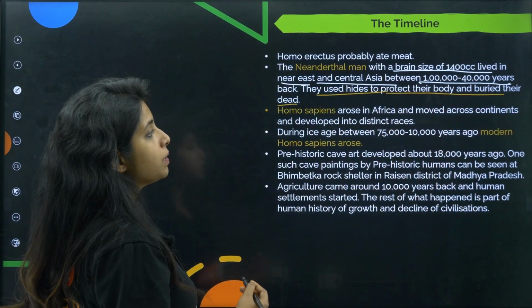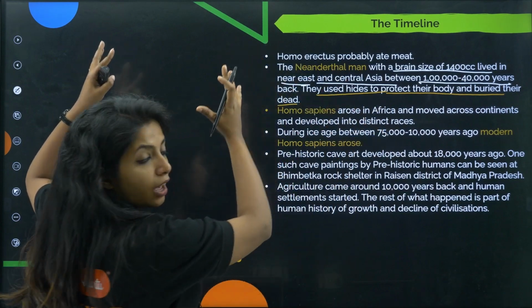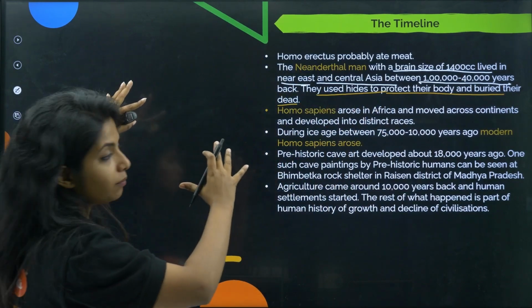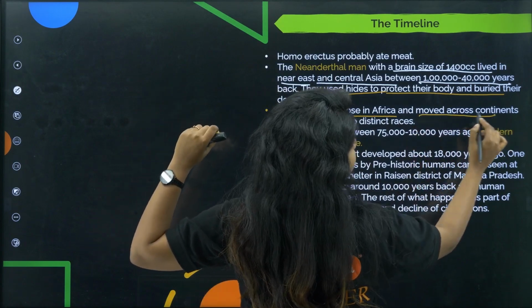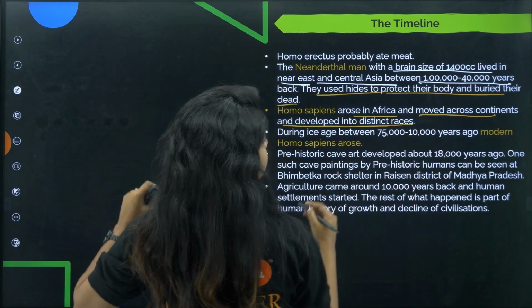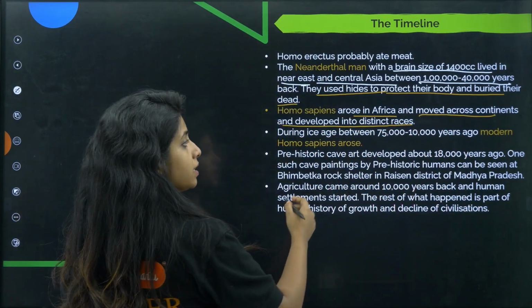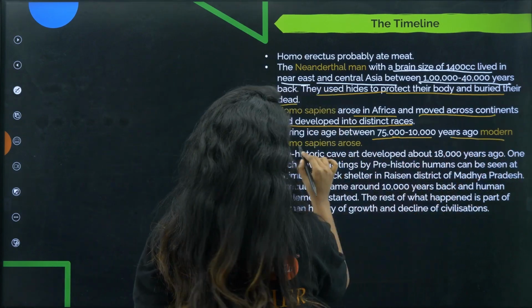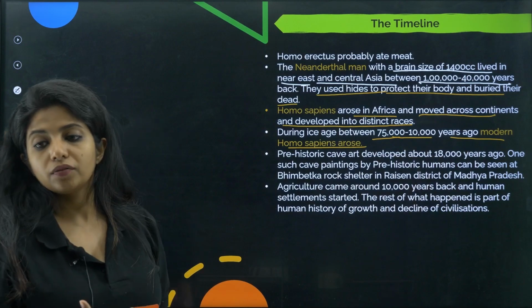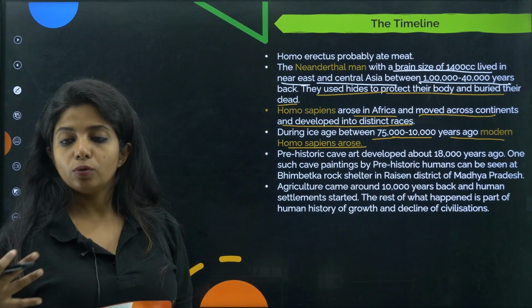Okay, Homo sapiens arose in Africa. I told you in Africa there were people who were staying back, right? So Homo sapiens were the people who moved across continents and developed into distinct races. During the Ice Age between 75,000 to 10,000 years ago, modern Homo sapiens arose. So during this particular point of time, modern Homo sapiens are said to have arisen.